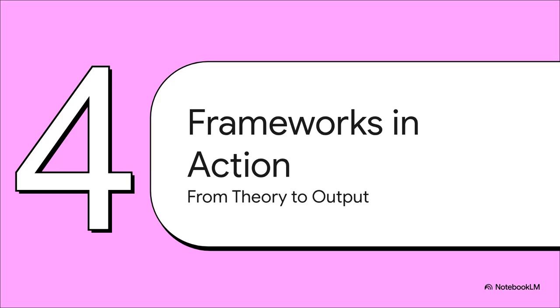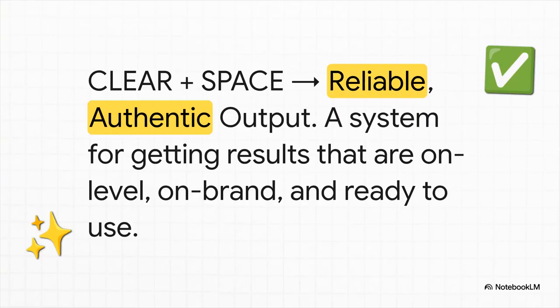Okay, so we've covered the theory behind CLEAR and SPACE. Now for the fun part. Let's see what happens when we actually put them together. This is where we go from abstract ideas to concrete, really high-quality results. The formula is simple, but it's incredibly powerful. When you combine the structured ask of CLEAR with the rich context of SPACE, you create this amazing feedback loop that produces reliable and authentic output every single time. It's a system for getting results that are on level, on brand, and basically ready to use.